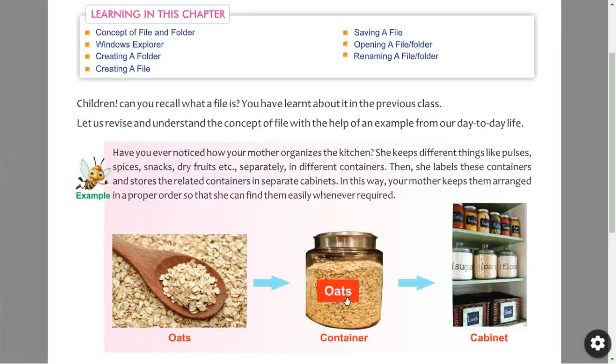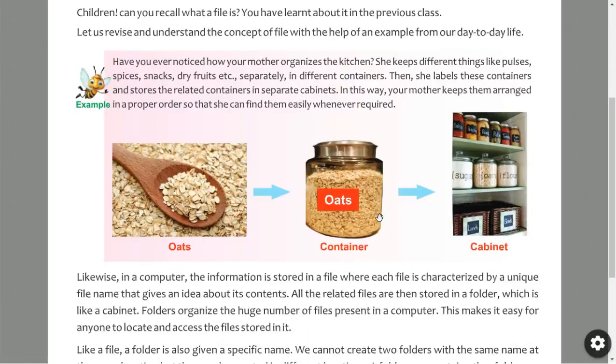Why are the things kept like this, or arranged in a proper way? Because whenever those things are required, we can directly get that container and easily get that thing without wasting time. That's why the things are arranged in a proper way and kept in proper order. So this is one real life example. That same example we'll see here. Look at this image, look at this picture. So oats. These oats are kept in this container, and this container is labeled as oats.